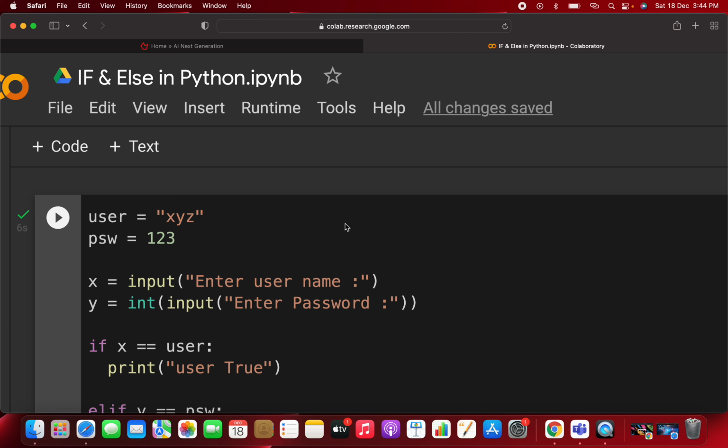In the next video, we are going to use loops in Python.